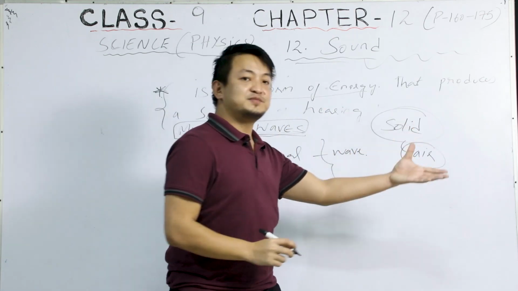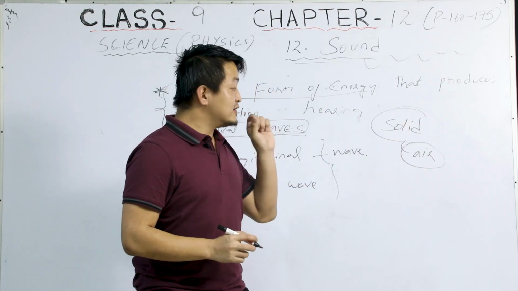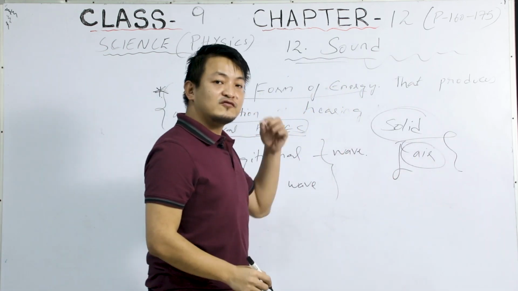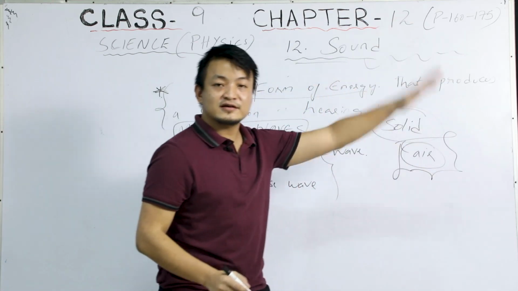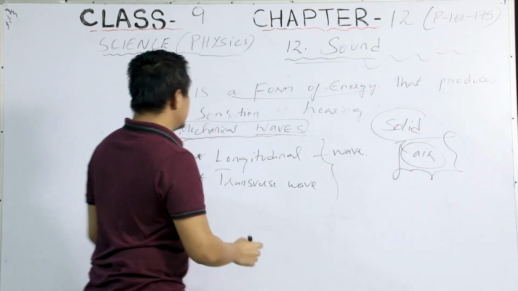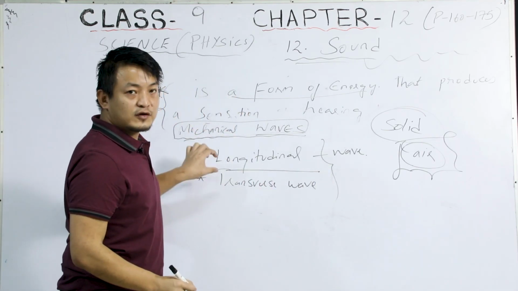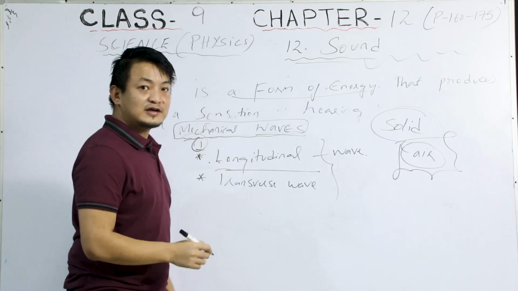Because now I'm speaking and the next person here is able to hear because of this air, right? Because of vibration and because of the air molecules which are present here, okay? So now this is longitudinal wave and this is transverse wave. So first let's discuss this longitudinal wave, okay?